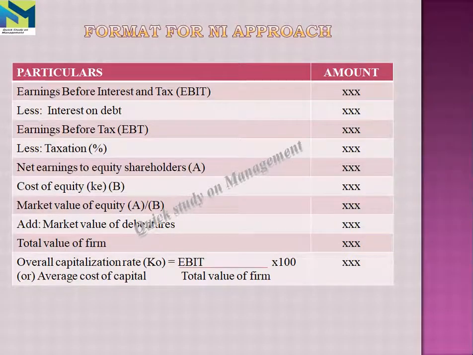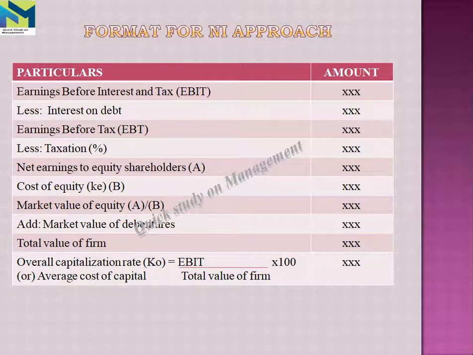Here we have a format for net income approach. We have two columns, particulars and amount. First we have earnings before interest and tax, EBIT. Then we subtract the interest on debentures, and we get the earnings before tax. Then again we subtract the taxation value, and we get the net earnings to equity shareholders, which is represented as A. The cost of equity, that is KE, is considered to be B.